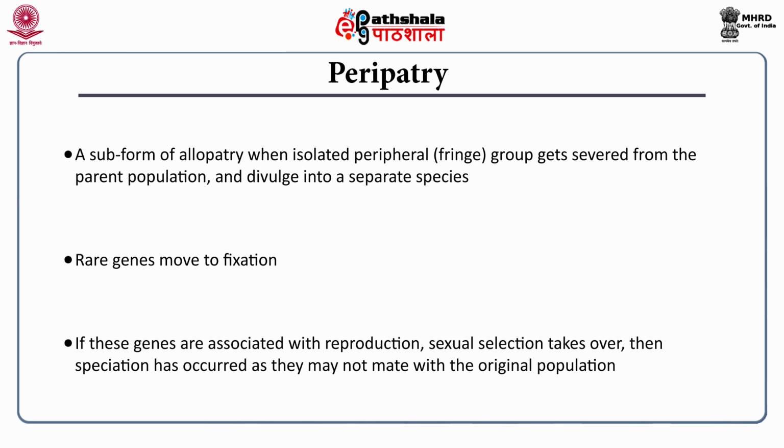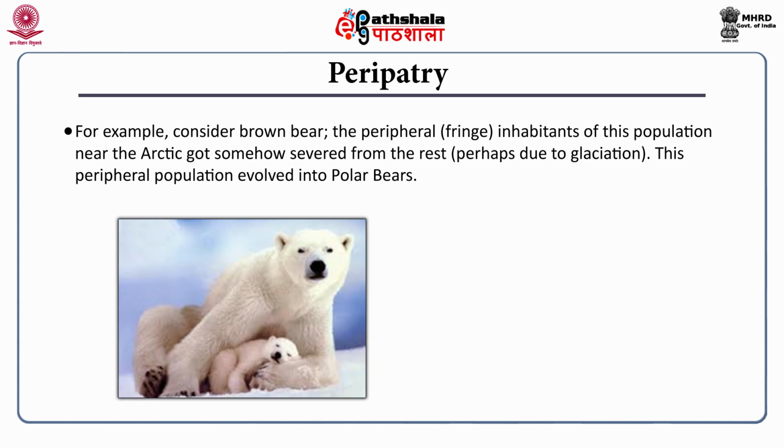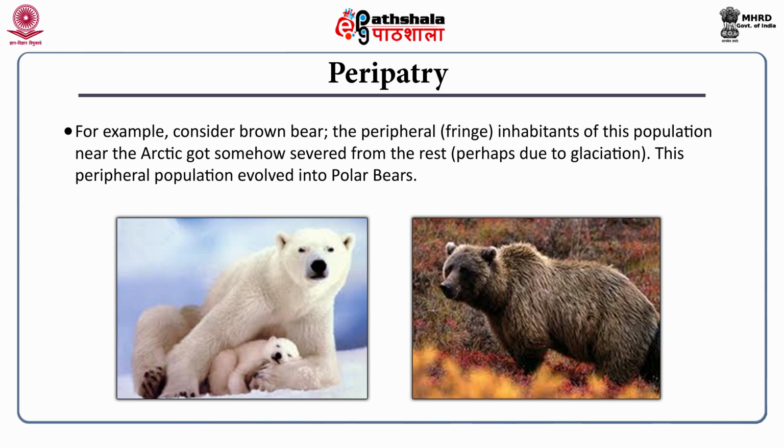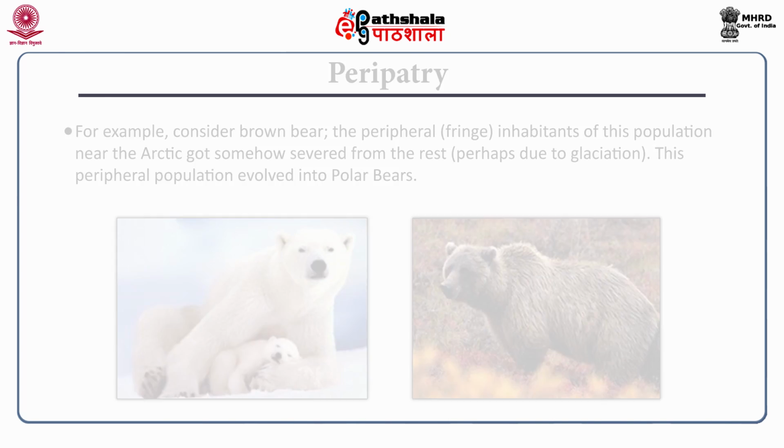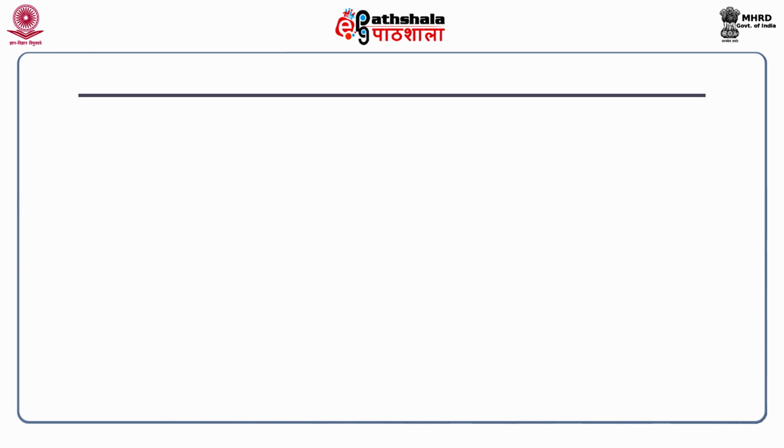So this is how it works in the case of peripatry. One example would be the brown bear. In the case of the brown bear, it used to be a contiguous population. Then some of the fringe members of the brown bear got severed from the rest, and this fringe population, probably because of the glaciation, went back to the Arctic side, and it has now started evolving into a separate species, which today you call the polar bear. The polar bear and the brown bear are no longer able to mate with each other to produce fertile offspring. So peripatric speciation can also be produced by founder events.